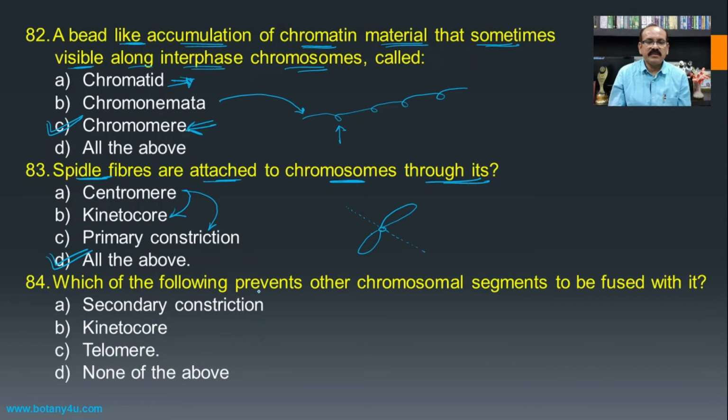Then which of the following prevents other chromosomal segments from being fused with it? If we see the different chromosomes present in the cells, at that time many segments may be present inside the cell, but they do not fuse with the other chromosome, and this is avoided by the presence of the telomere at the end of the chromosome.